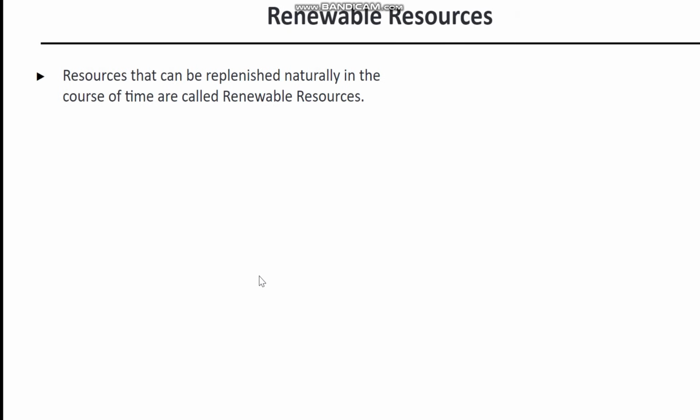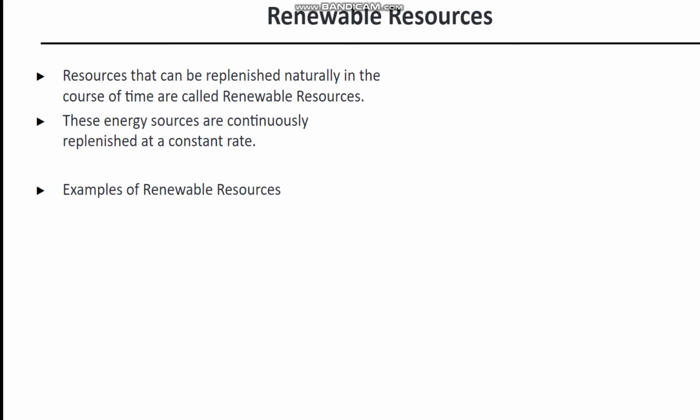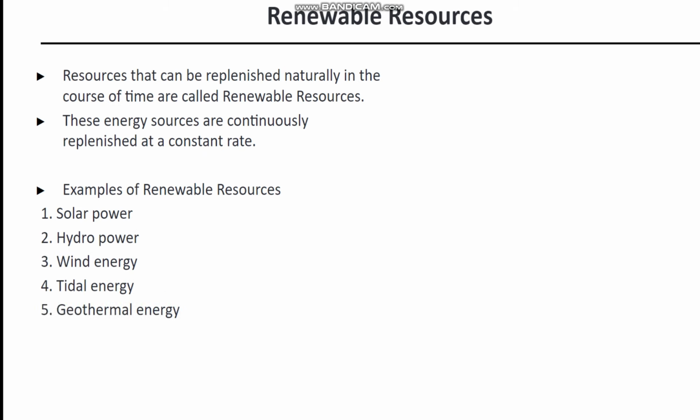What are renewable resources? Resources that can be replenished naturally in the course of time are called renewable resources. These energy sources are continuously replenished at a constant rate. For example, renewable resources are solar power, hydropower, wind power energy, then tidal energy, geothermal energy, biogas.